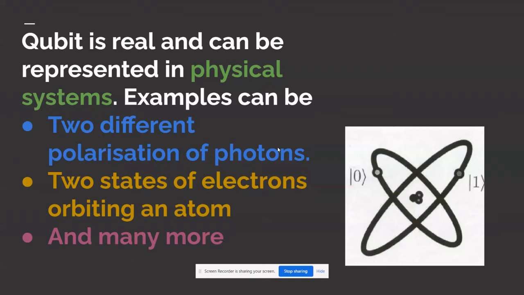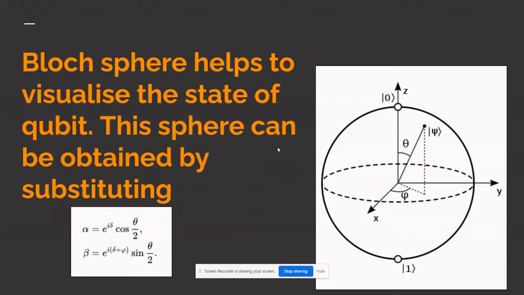As you can see in the figure, this particular state can be 0 and the excited state can be 1. And like this, many more ways we can represent the qubit. So basically, the Bloch sphere helps us to visualize the state of the qubit, because in a classical computer, the Bloch sphere doesn't make any sense because it can be only 0 or 1. But here you can see the superimposed state. We can represent it more easily using the Bloch sphere.